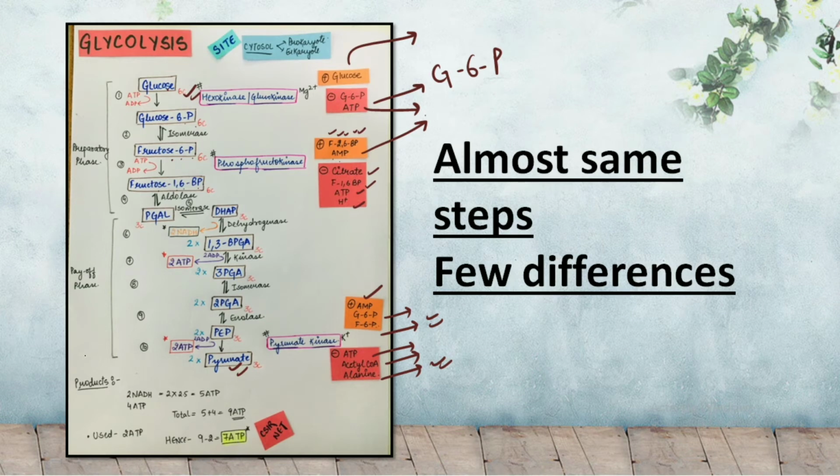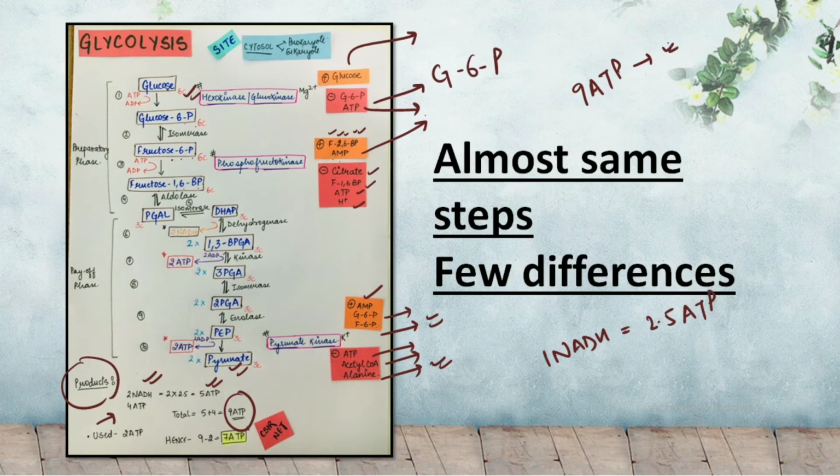Talking about the products, there occurs the formation of 2 NADH, that is, in total we have 5 ATPs from the NADH. Why? Because 1 NADH is equal to 2.5 ATP. And from substrate-level phosphorylation we have 4 ATPs produced. So in total we get 9 ATPs from glucose.